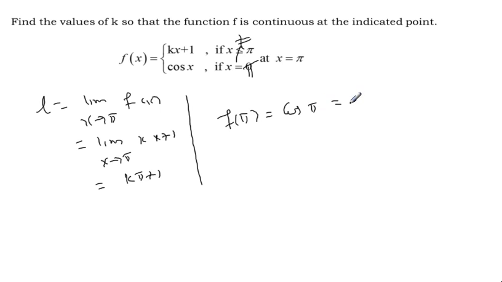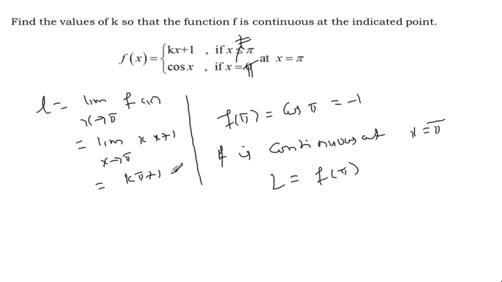And what is f of pi? Cos pi equal to minus 1. What is given? And the function f is continuous at x equal to pi, then the limit must be equal to f of pi. What is limit? K pi plus 1. The other side minus 1, k pi equal to minus 2, then k equal to minus 2 by pi. Okay, so this is the required value.